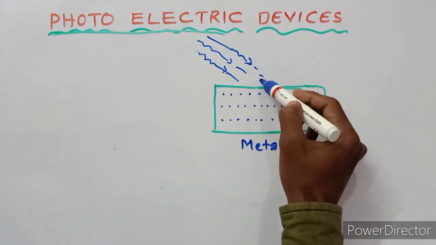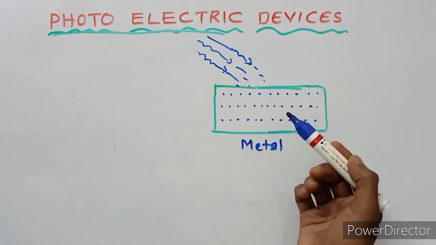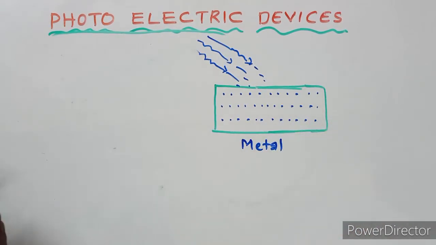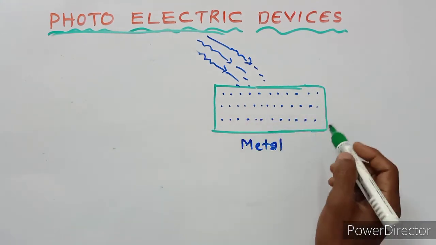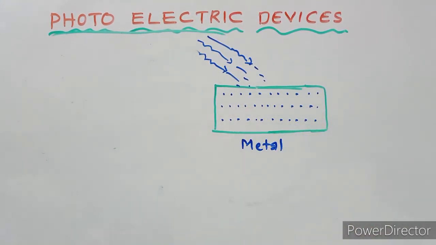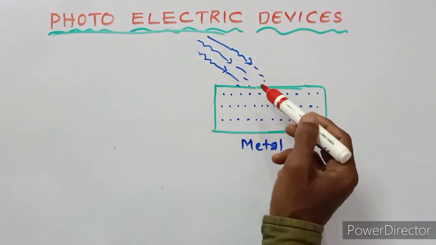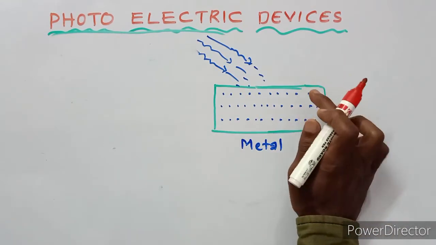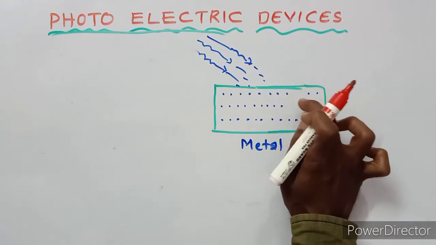The metal is full of free electrons. So when light is incident in the form of photons, some electrons are emitted.